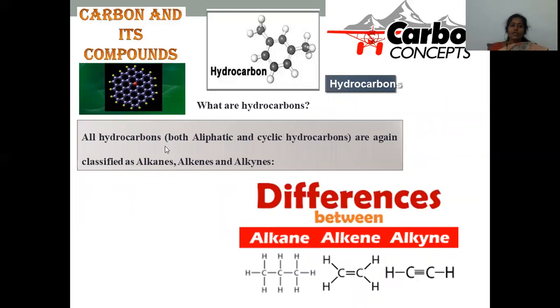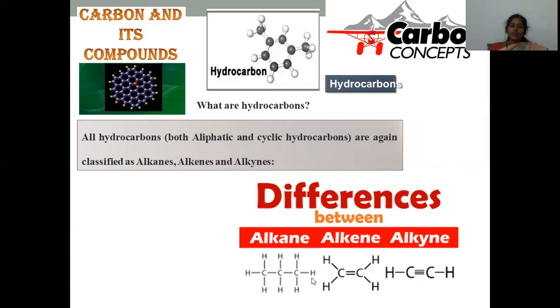And next is about all the hydrocarbons, both aliphatic and cyclic, which are again classified into alkanes, alkenes and alkynes. This is another traditional classification of aliphatic and cyclic compounds. Aliphatic means open chain, cyclic means a closed one. Open chain and closed hydrocarbons are further categorized into single bonded, double bonded, and triple bonded compounds.